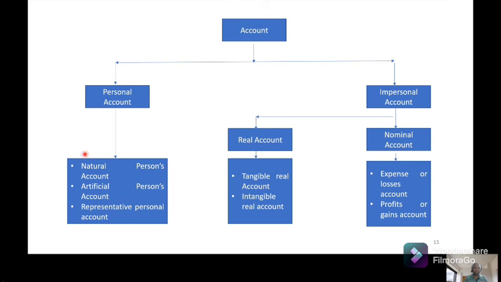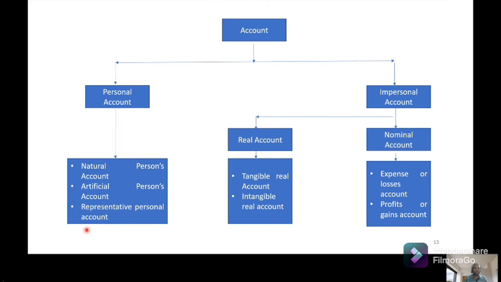Personal account represents persons: natural persons, artificial persons, and representative persons. Natural persons are persons who have flesh and blood. Artificial persons are like companies and banks.